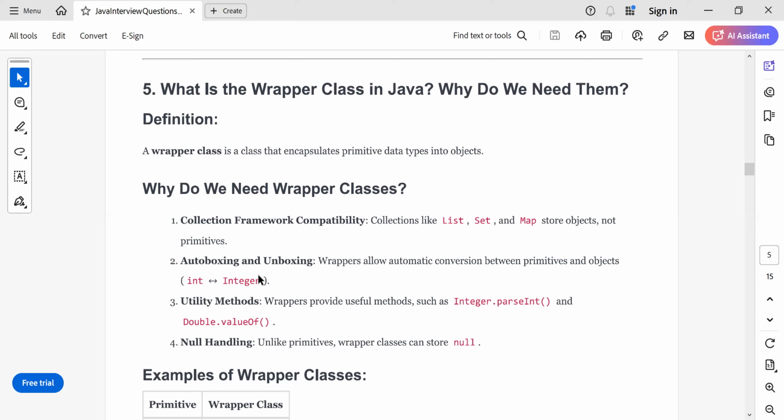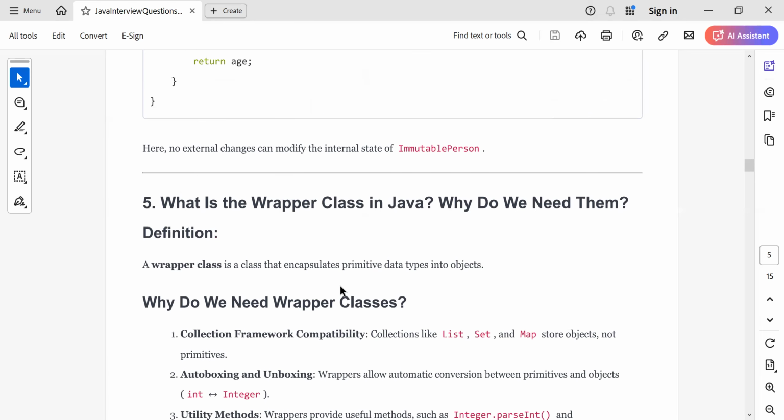Let's see why we need wrapper classes. In the collection framework, you have list, set, and map. These interfaces won't be able to work with primitive data types. They want only objects. So we can have a list of Integer, meaning a list of the wrapper class. These collections won't work with primitive data types, and you need wrapper classes to work with them. That is one of the reasons we have wrapper classes.